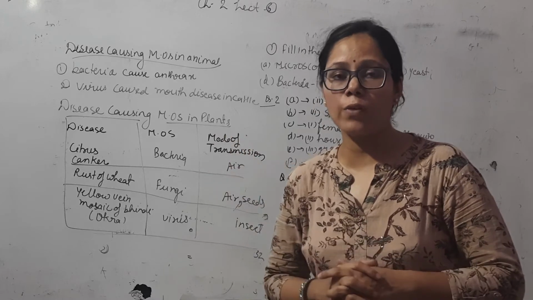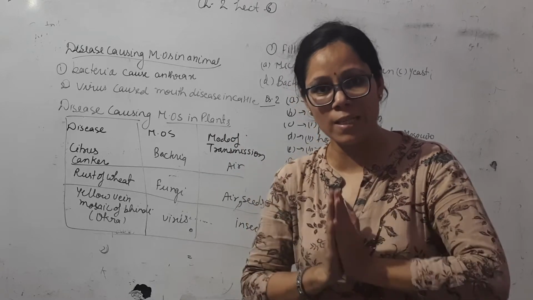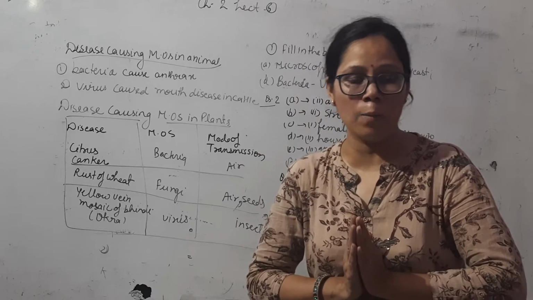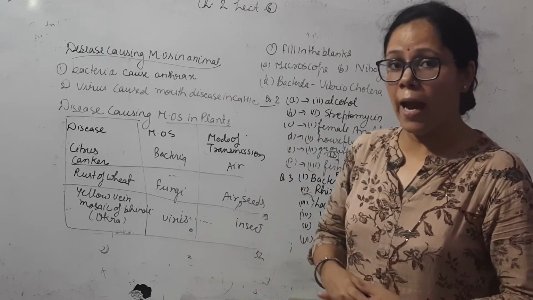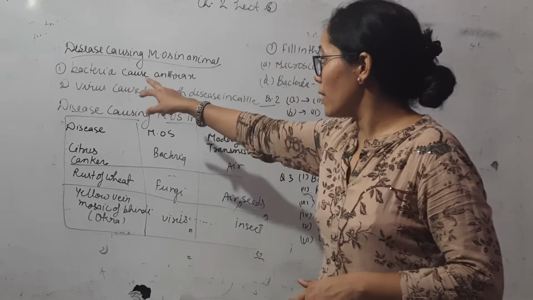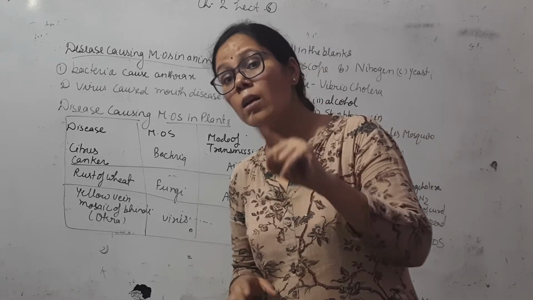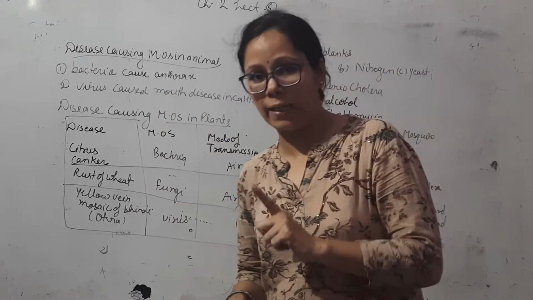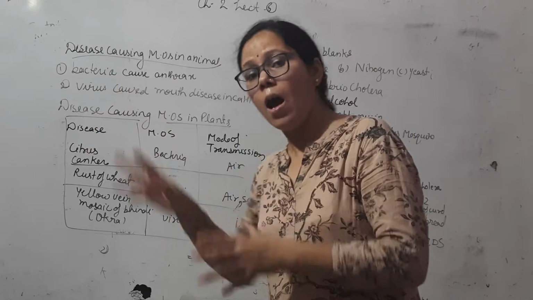In today's class we will discuss the different types of microorganisms which cause disease in animals and plants. In animals, bacteria and viruses cause different types of disease. Bacteria cause anthrax in both animals and human beings. And virus causes foot and mouth disease in cattle. So these are the microorganisms which cause disease in animals.